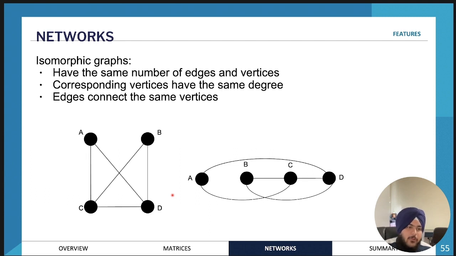Next we have isomorphic graphs. So isomorphic graphs are just two different networks that represent the exact same information. So they have the exact same vertices, exact same edges, and the vertices have the same degree as well. So if we were to represent this network in a different way for whatever reason, that would be an isomorphic graph. These types of questions appear really often on the multiple choice section. So again, just to summarize, an isomorphic graph is the exact same network, just represented in a different way. So they represent the exact same information.